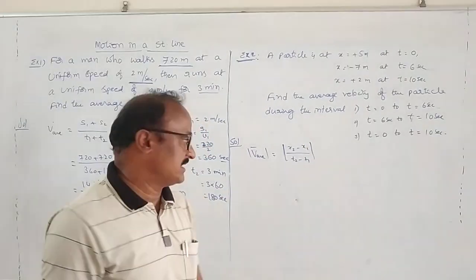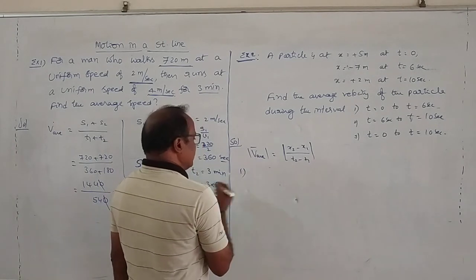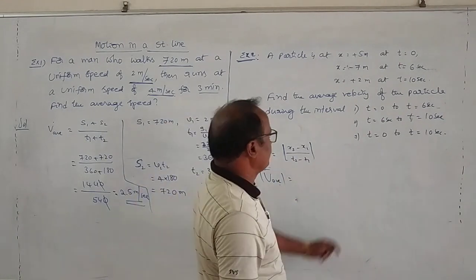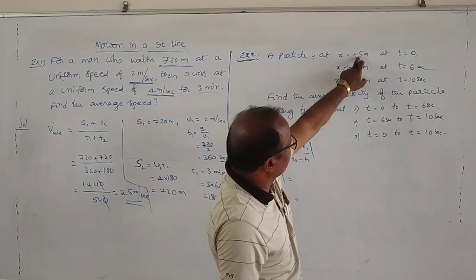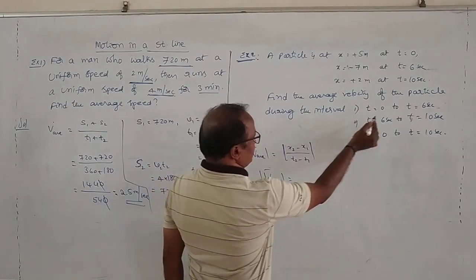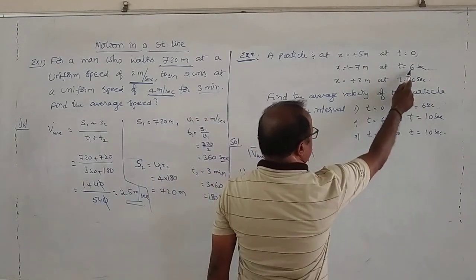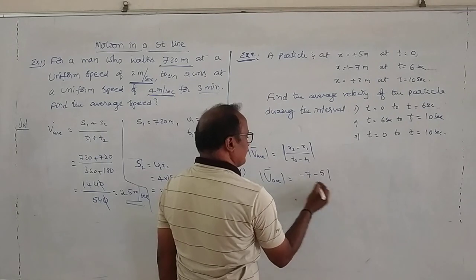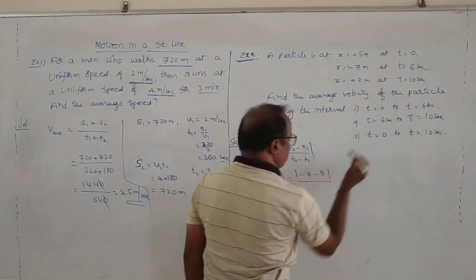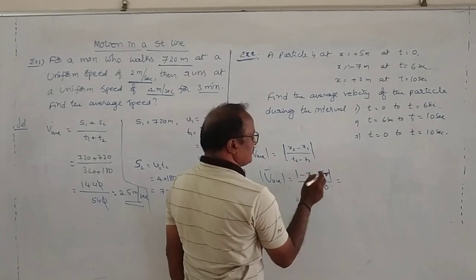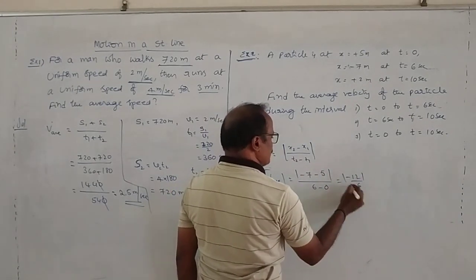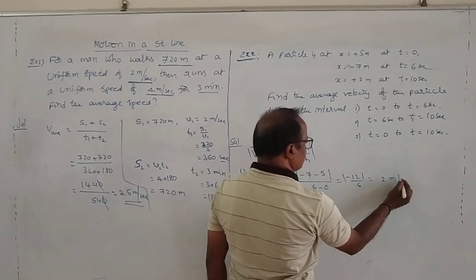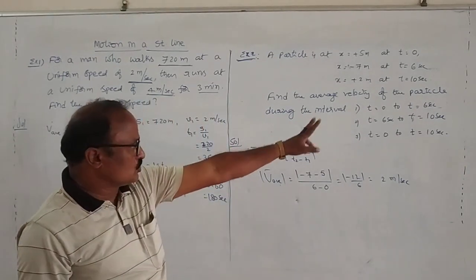Okay? Right. So in the first condition, average velocity is equal to x2 minus x1. At t equal to 0, x1 is 5, and at 6 seconds x2 is equal to minus 7. Minus 7 minus 5 by t2 minus t1, which is 6 minus 0. That is equal to minus 12 by 6, magnitude 2 meters per second. This is the average velocity between 0 to 6 seconds.